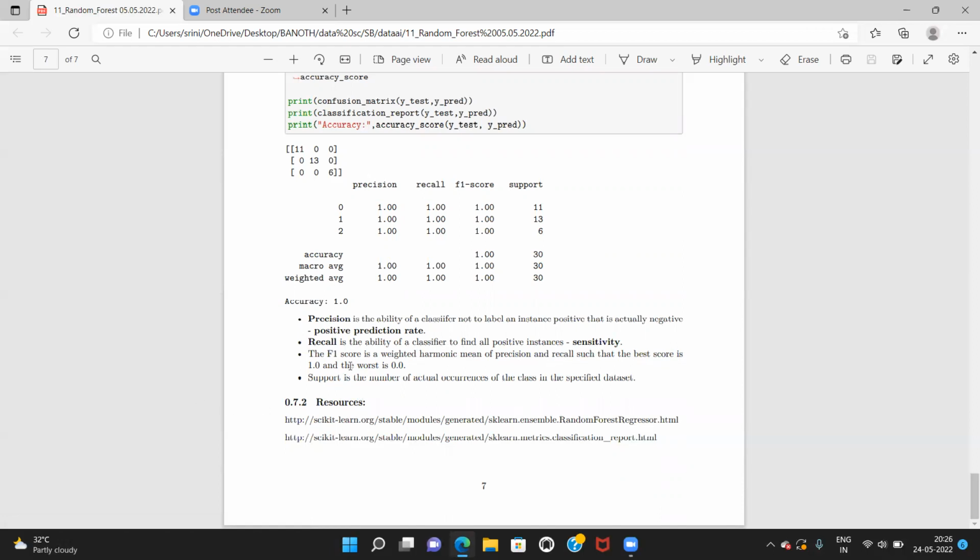Here you can see, and you will get the random forest resources here. On the scikit-learn.org stable modules generated sklearn.ensemble.RandomForestClassifier HTML page. You will get these two here so far.